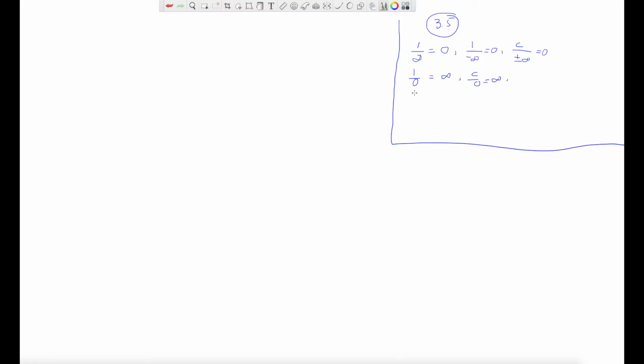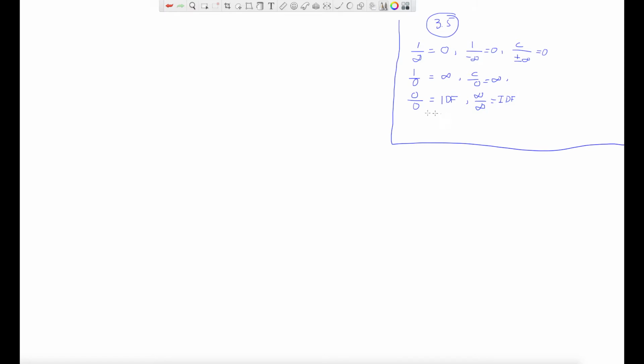How about this? Do you know how much is 0 over 0? We don't know, because you cannot cancel 0 and say 1, because 0 cannot be cancelled, right? So we don't know. We call it indeterminate form. We will discuss that in the next chapter. How about infinity over infinity? Or negative infinity over infinity, positive infinity over negative infinity, it doesn't matter. If you have infinity on the top and infinity on the bottom, we don't know this. So this is also indeterminate form.